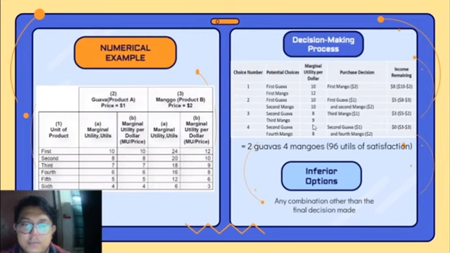The last choice Muhammad Otai will decide is between the second guava or the first mango, and both of them give the same utility per dollar, which is 8. So he can buy both of them, and the remaining income will be 0. He finally has fully utilized his income, which is $10. The final decision gives the best combination of both products, which is 2 guavas and 4 mangoes, and will give 96 utils of satisfaction. This is the total utility gained by Muhammad Otai.